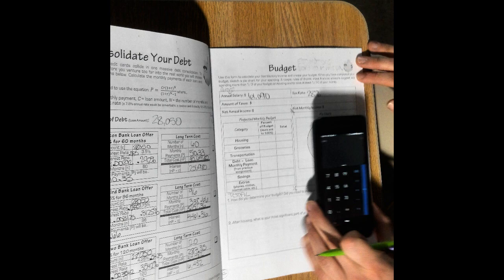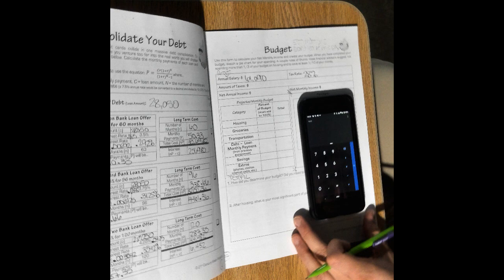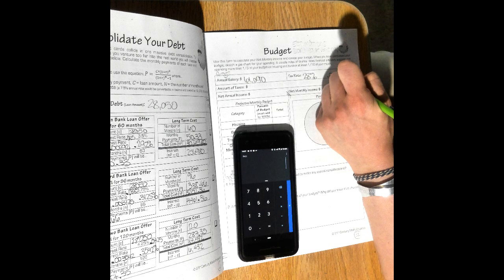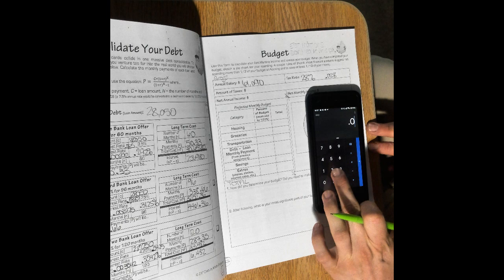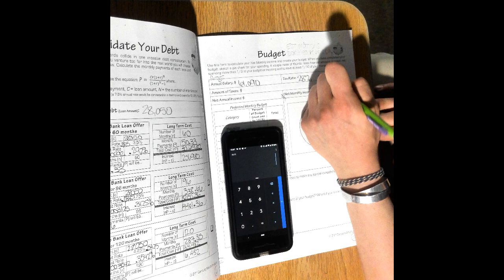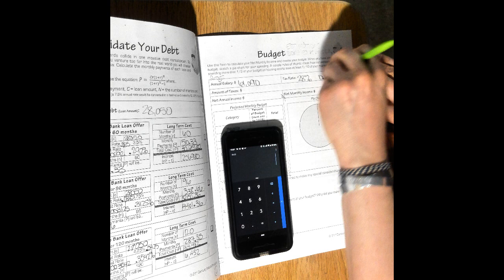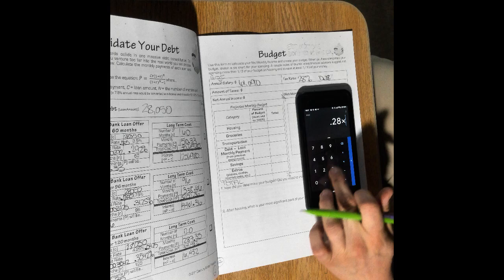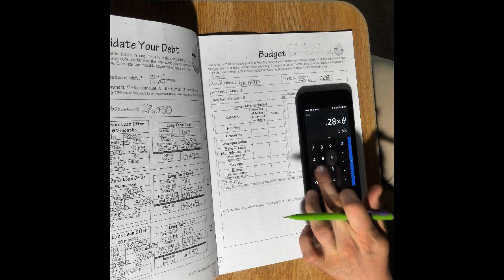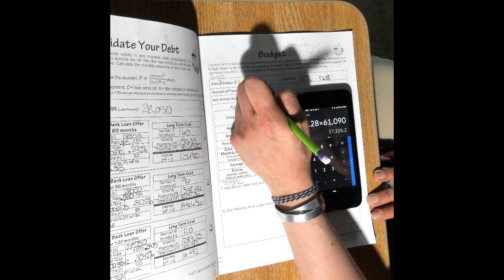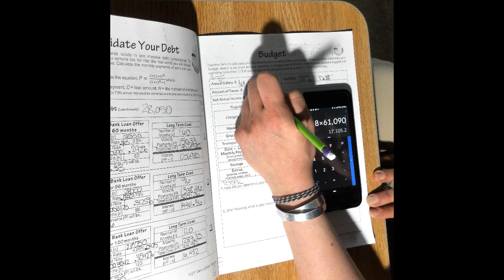And to turn 28% into a decimal equivalent, so that I can do any math, it's going to be 0.028. So 0.0. That's actually 2.8%. It's going to be 0.28. There we go. So 0.28 times 61,090. So I'm going to get taxed about $17,000.